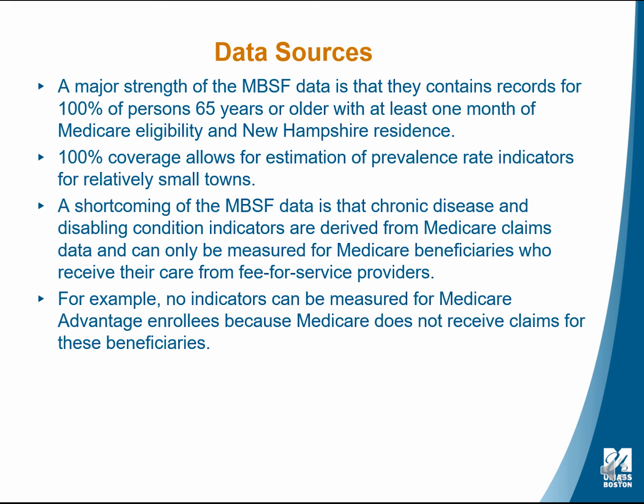A major strength of the MBSF data is that they contain records for 100% of persons 65 years or older with at least 1 month of Medicare eligibility and New Hampshire residents. 100% coverage allows us to estimate prevalence rate indicators for relatively small towns. A shortcoming of these data is that these indicators are derived from Medicare claims data and can only be measured for Medicare beneficiaries who receive their care from fee-for-service providers. For example, no indicators can be measured for Medicare Advantage enrollees because Medicare does not receive claims for these beneficiaries.